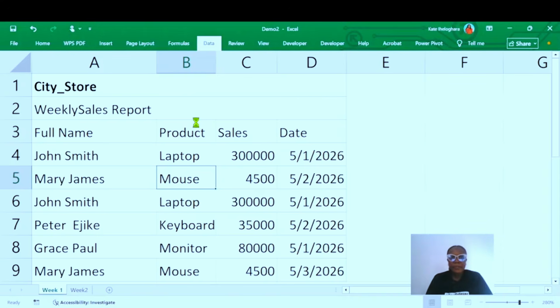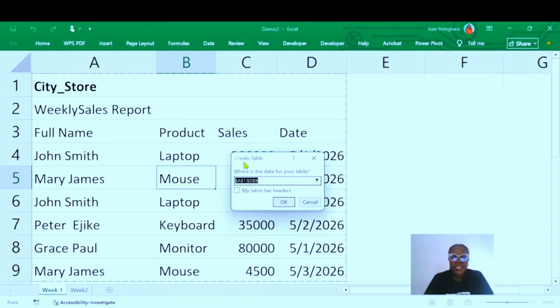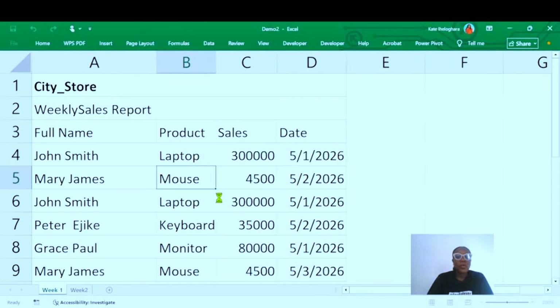It says, where is the data for your table? This is our data. You can see it has highlighted it. My data has headers, so we are going to select OK. Let's see.